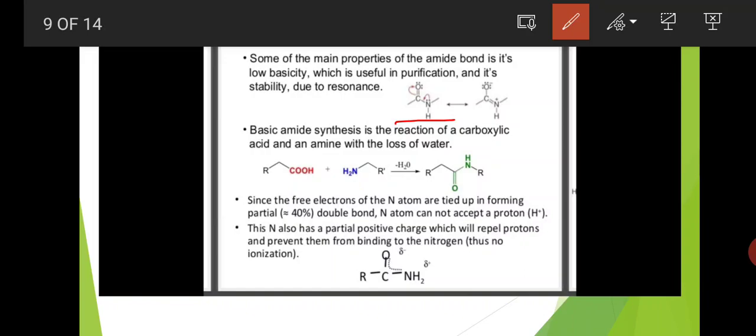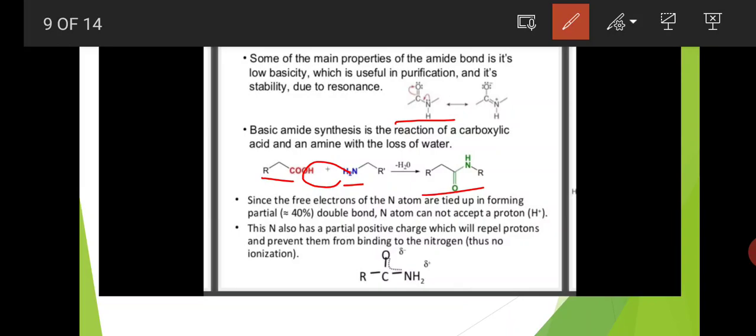Basic amide synthesis is the reaction of a carboxylic acid and an amine with the loss of water. Here this is the carboxylic acid and this is the amine. A water molecule is lost and an amide forms. Since the free electrons of the nitrogen atom are tied up in forming a partial double bond, the nitrogen atom cannot accept a proton.